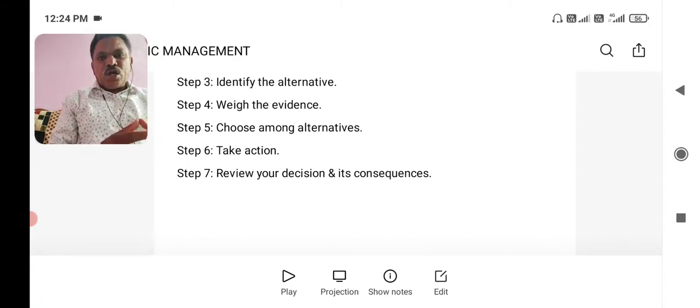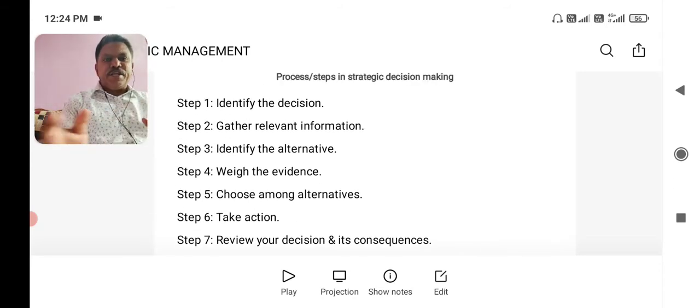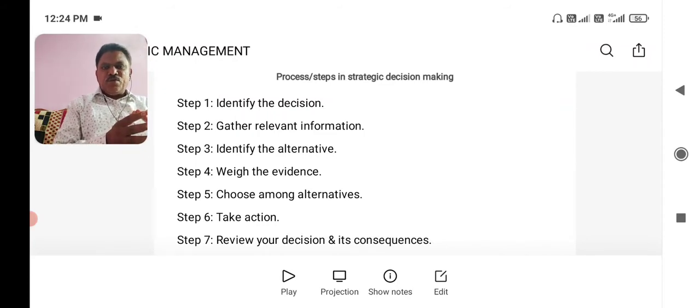All these questions need to be asked by the management in identifying the decision. As I told you, it is a step-by-step process. Strategic decision making is a step-by-step process which requires knowledge, reasoning, and intuition. But in order to understand the very concept of strategic decision making, we need to understand it step by step. So, identifying the decision or defining the problem.